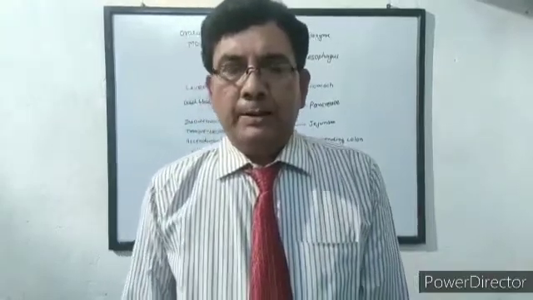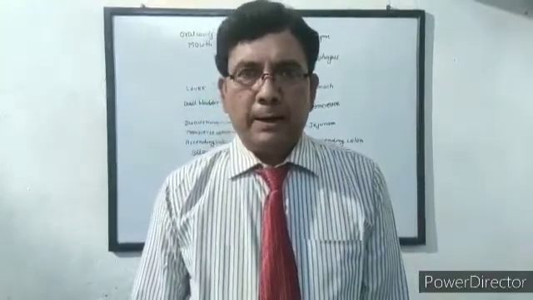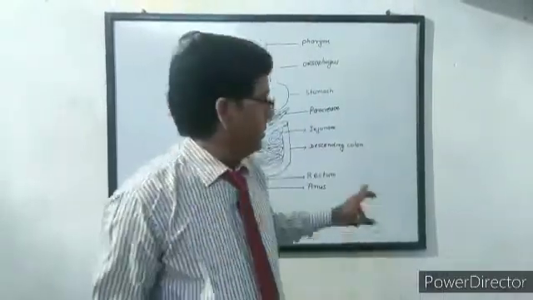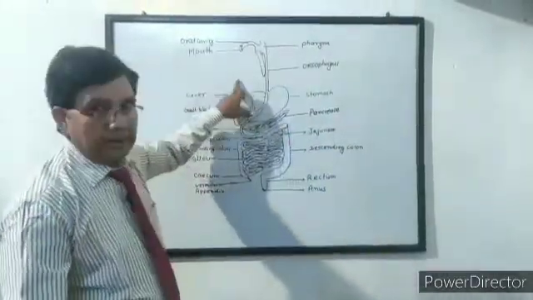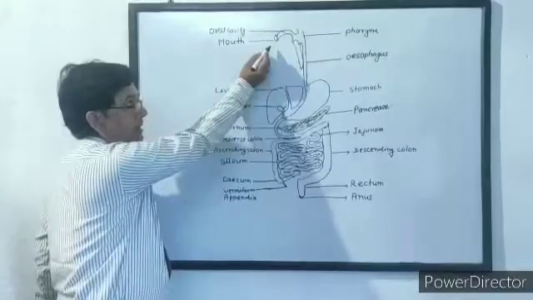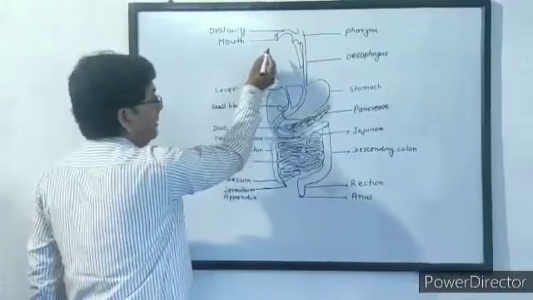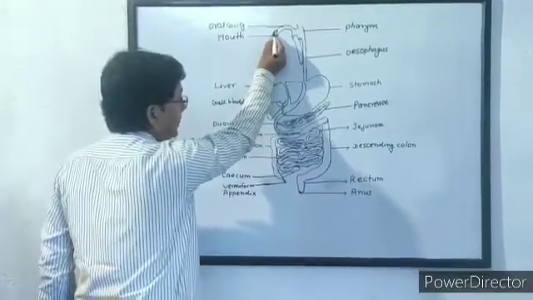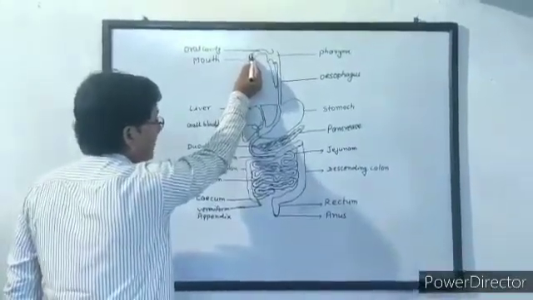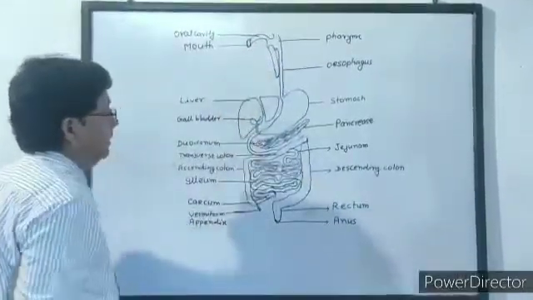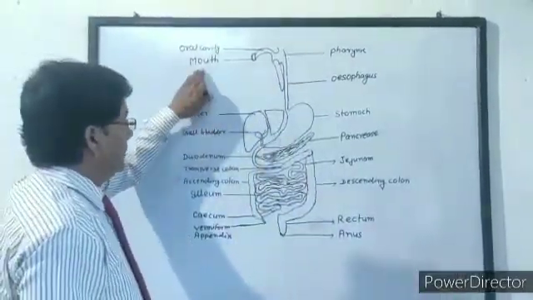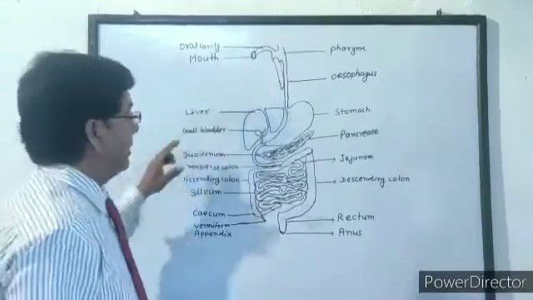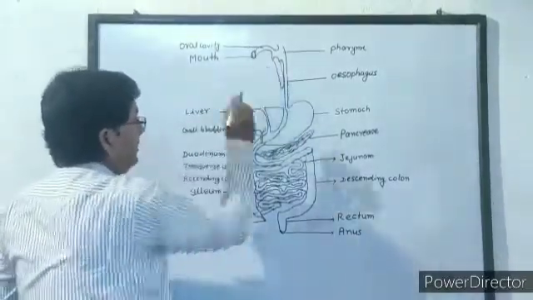Now we explain the different structures of the alimentary canal. You see on the board the figure of the alimentary canal. See the structure of the alimentary canal. The alimentary canal starts from the mouth. This is the mouth. The mouth is surrounded by the upper and lower jaw. Only the lower jaw is movable. The food enters the mouth. We take food from our hand and drop it into the mouth.